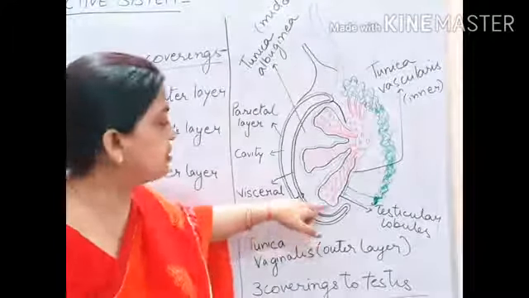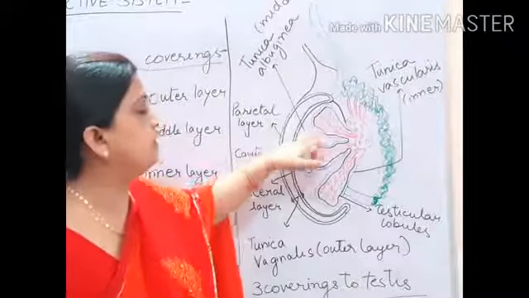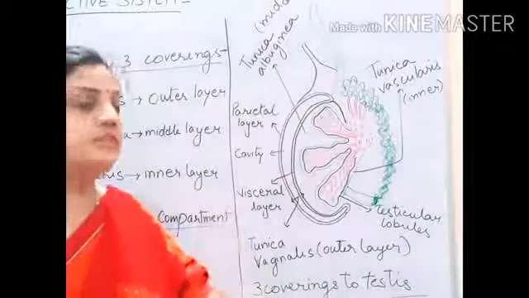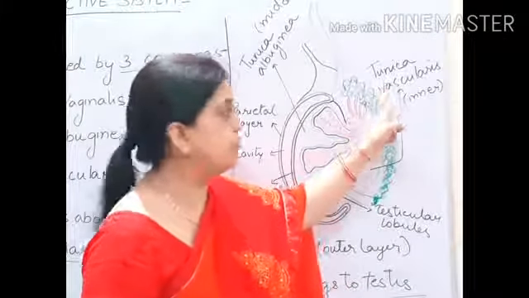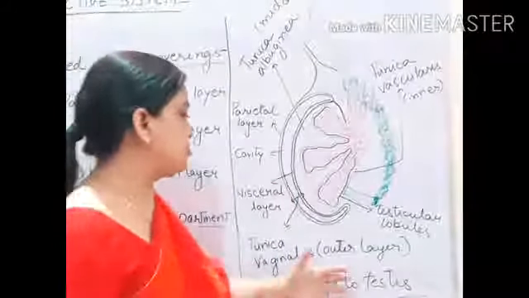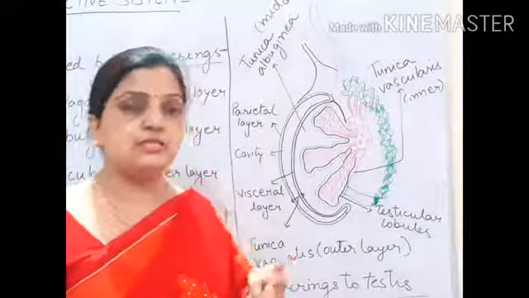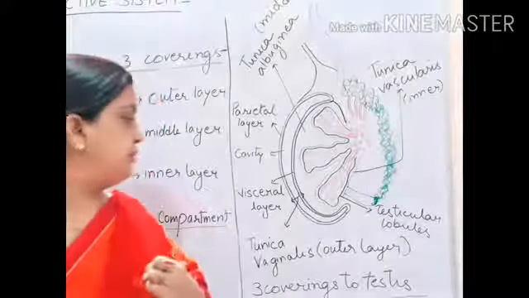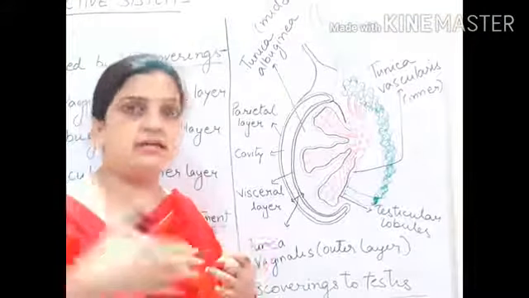This lining is the innermost wall, the inner covering of the testis, called tunica vascularis or tunica vasculosa. This is the innermost layer. So I hope this much is clear to you all, that the testis is made up of 3 walls, and the outermost wall is tunica vaginalis, which is made up of the parietal layer, then the cavity, then the visceral layer.